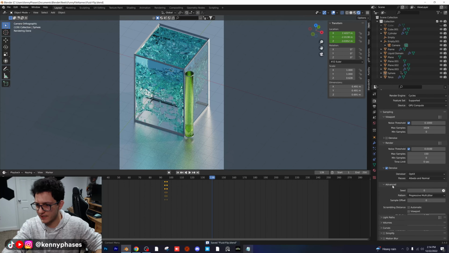Actually, we'll set it at 10. Everything else can be like 2. That looks pretty good for the most part. 1, 2, 3, 4, 10, 16. So we're going to add up all those light bounces to 16.